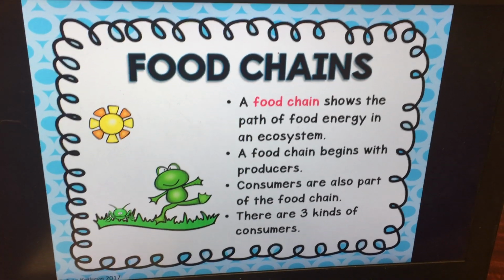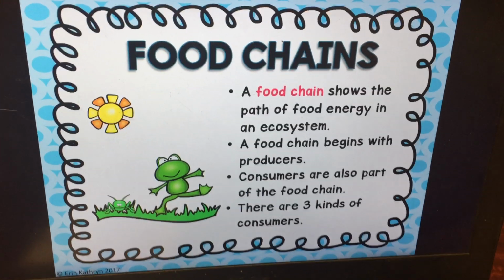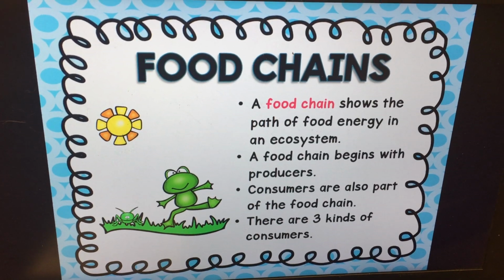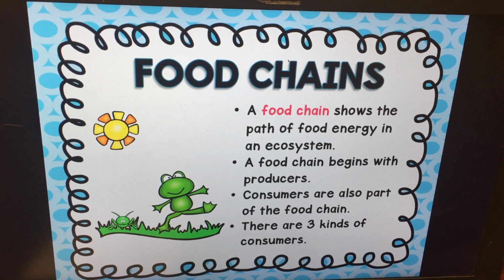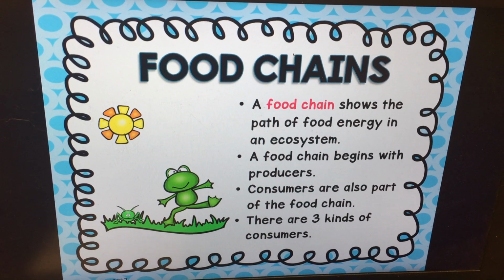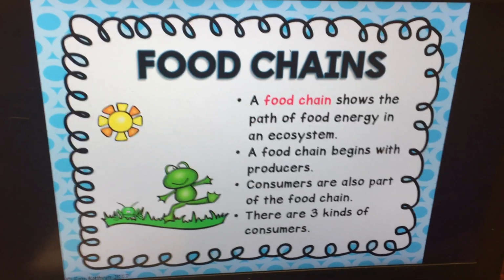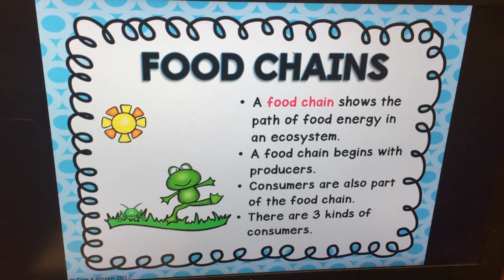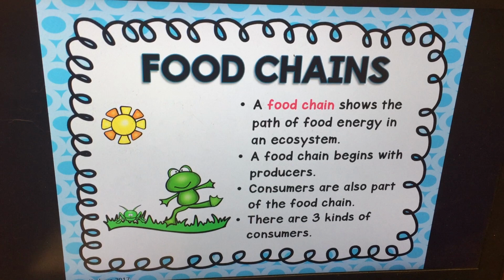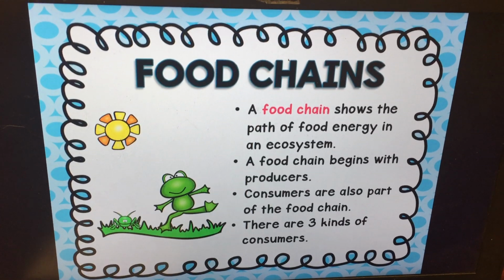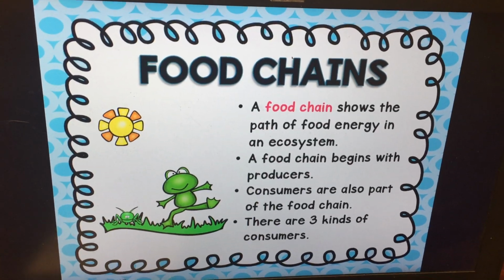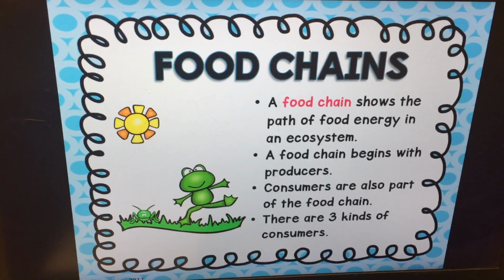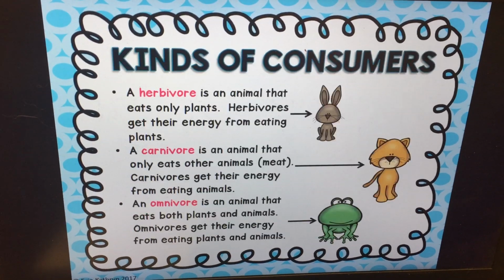Now, a food chain shows the path of food energy. So as I mentioned, the sun gives the energy to the plant, the plant gives the energy to the rabbit, and the rabbit gives the energy to the fox. So that's the food chain. That's a path of energy in the ecosystem. A food chain begins with the producers, like the plants, and then consumers are also part of that chain, as we mentioned. Now there are 3 different kinds of consumers.